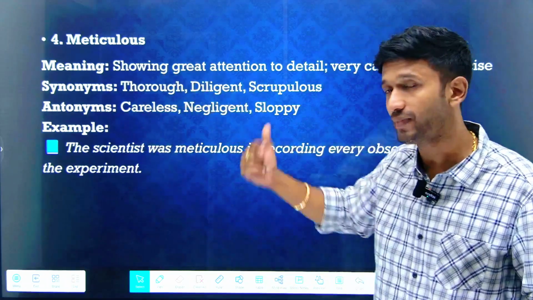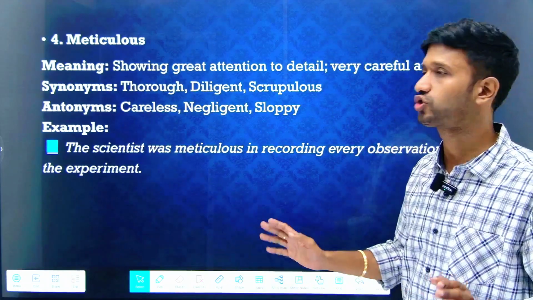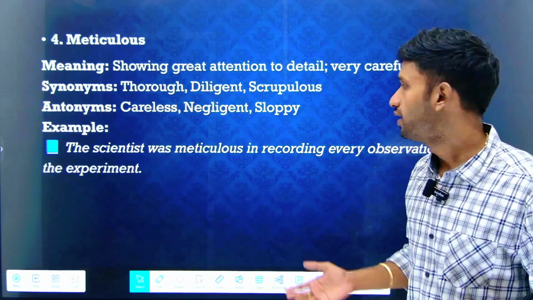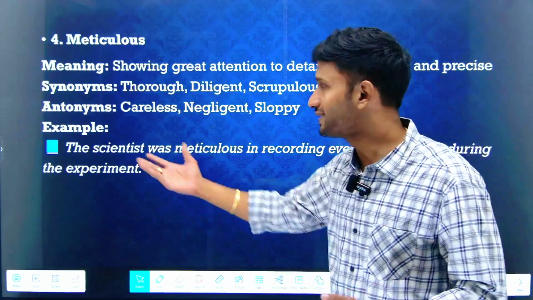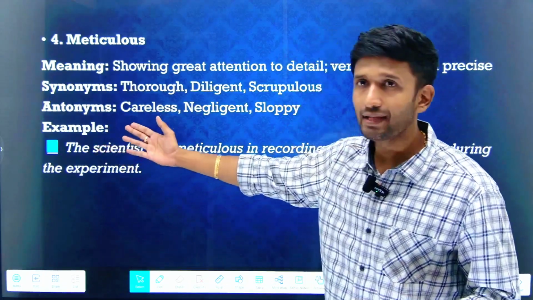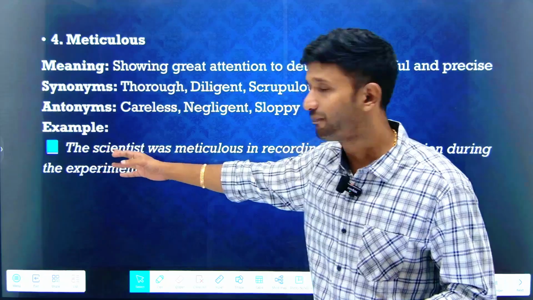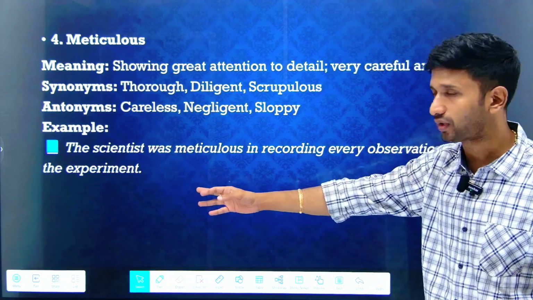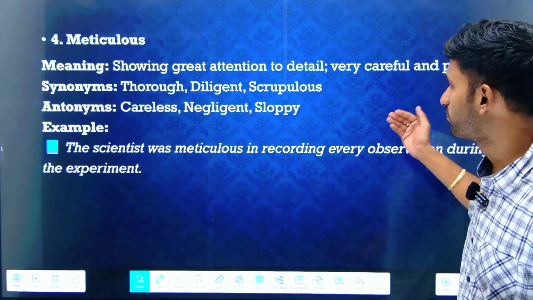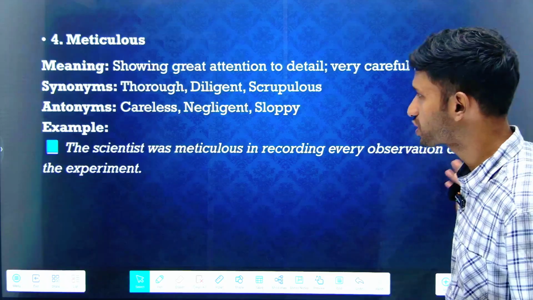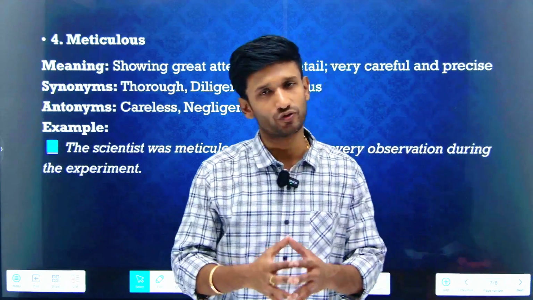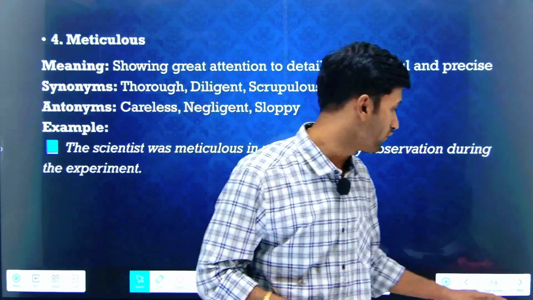Antonyms for the term meticulous would be careless, where you're not showing care at all, negligent and sloppy. These are the opposite terms for meticulous. An example of the usage of meticulous would be: the scientist was meticulous in recording every observation during the experiment. So in this way we have understood the usage of the term meticulous.